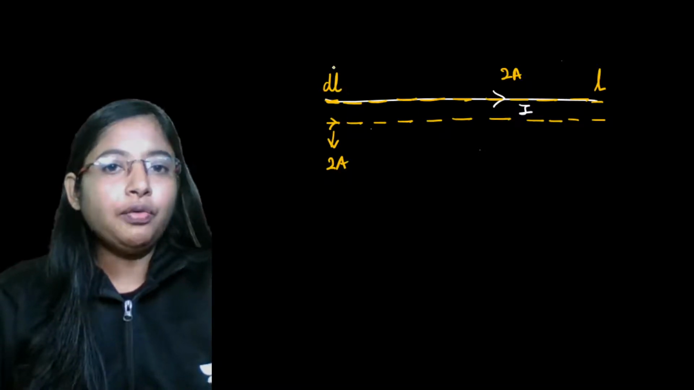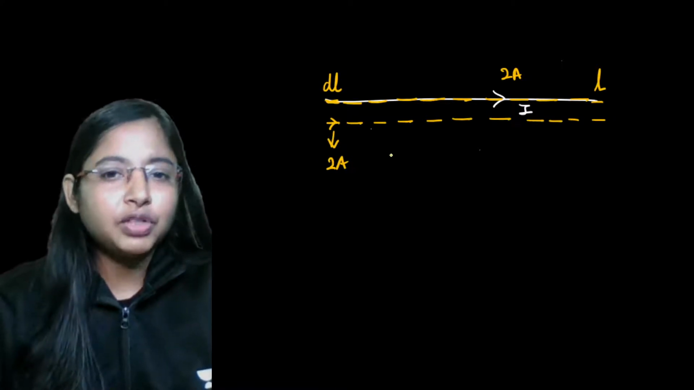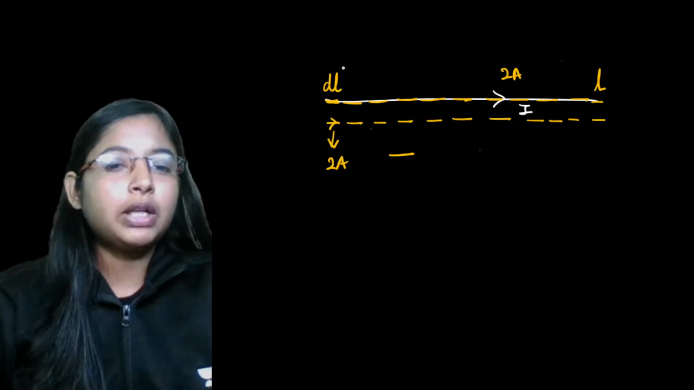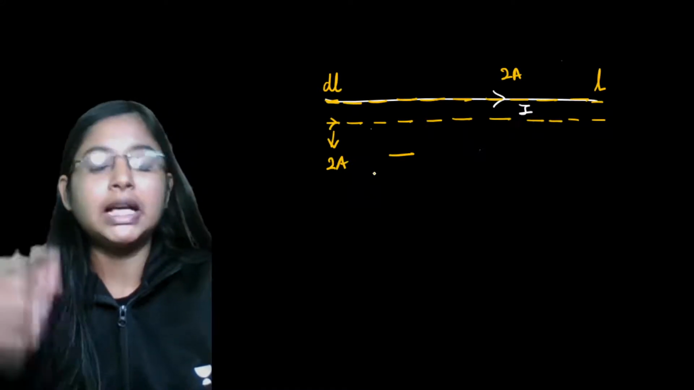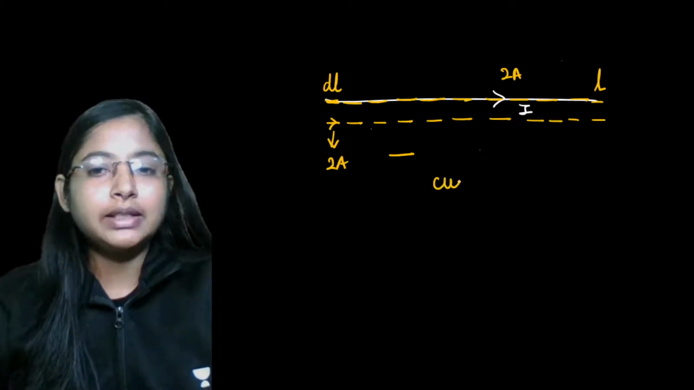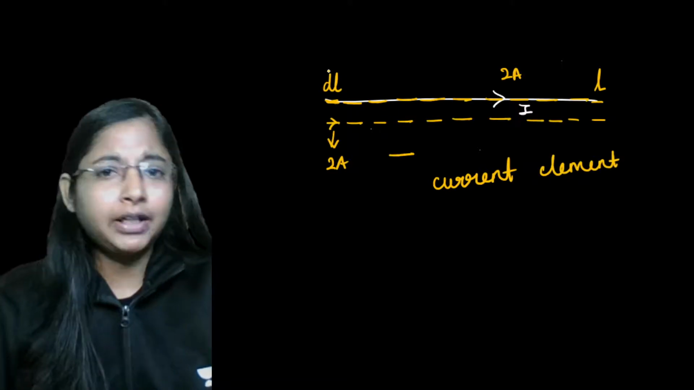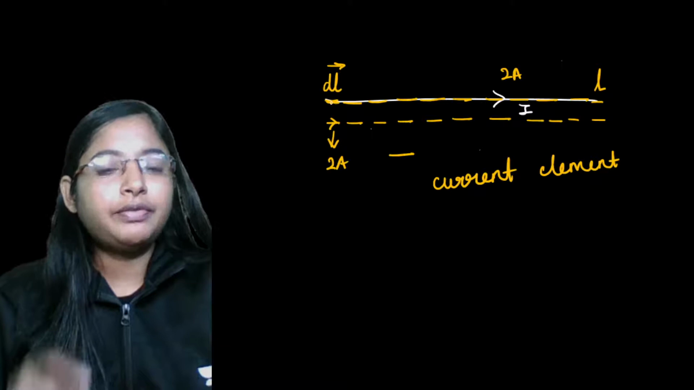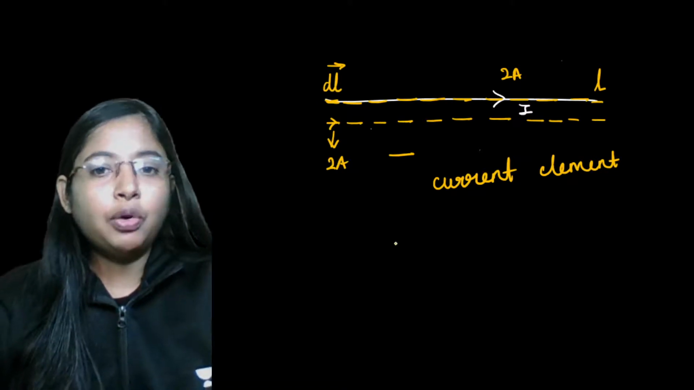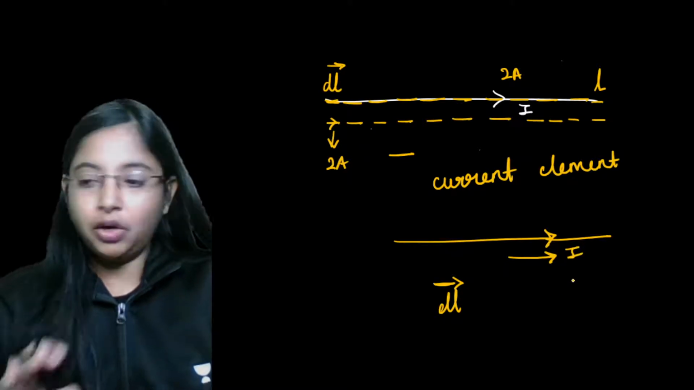Now this small element of wire that we are taking, we are seeing what magnetic field lines are produced because of this small element. This small element is called the current element. And it's a vector quantity, and since it's a vector quantity, we have to give it a direction. So whatever is the direction of current in the circuit, this element dL has the same direction as the current in the circuit.